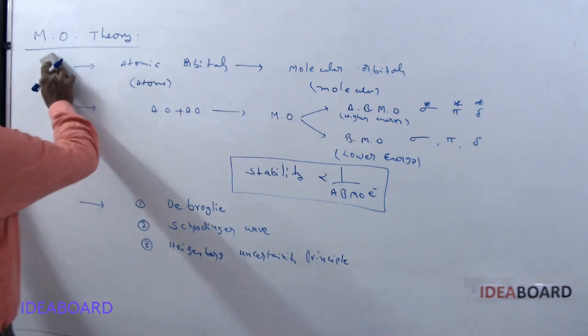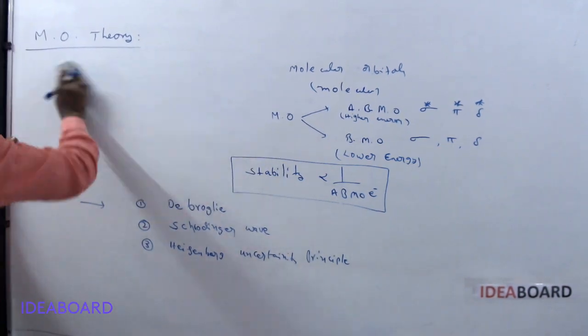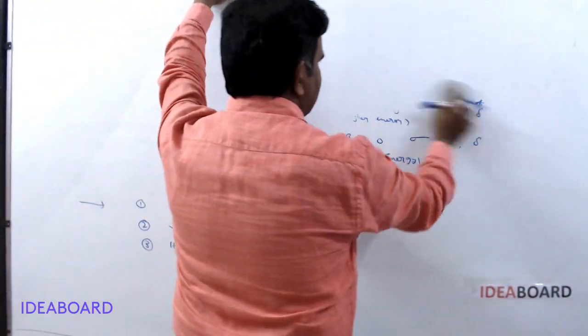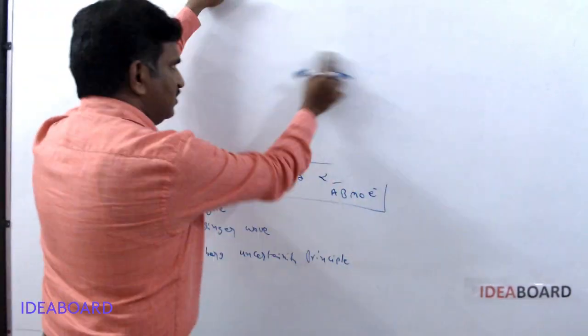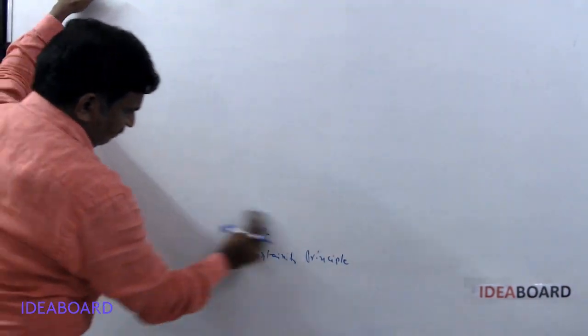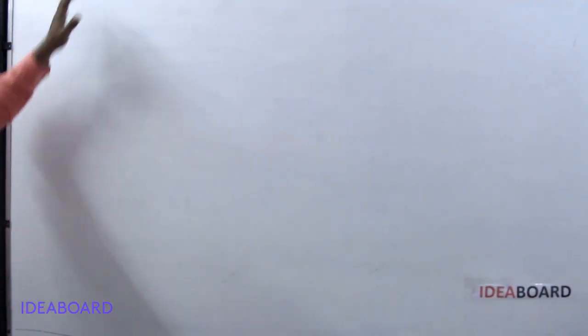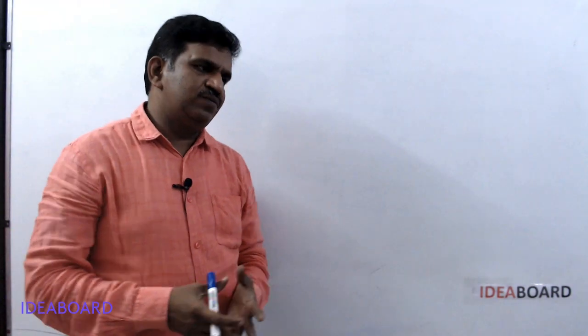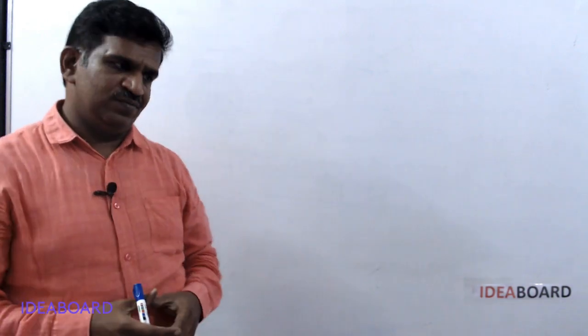Now we will see the electronic configuration, also called the spectroscopic order, of different molecular orbitals. The electrons in molecular orbitals are also filled according to the Pauli's exclusion principle, the Aufbau principle, and Hund's rule.